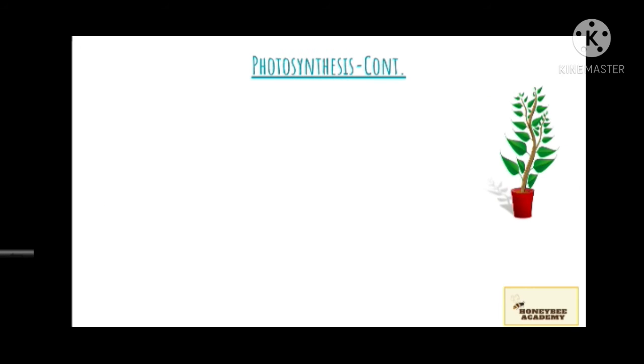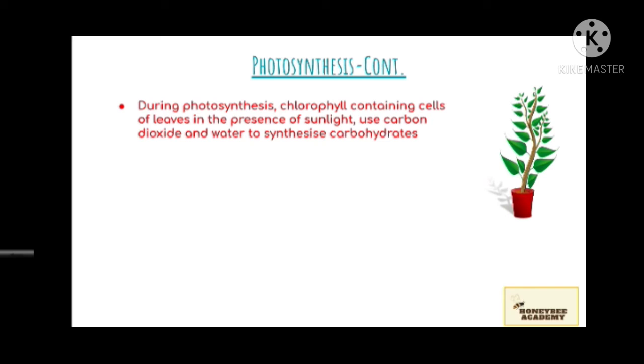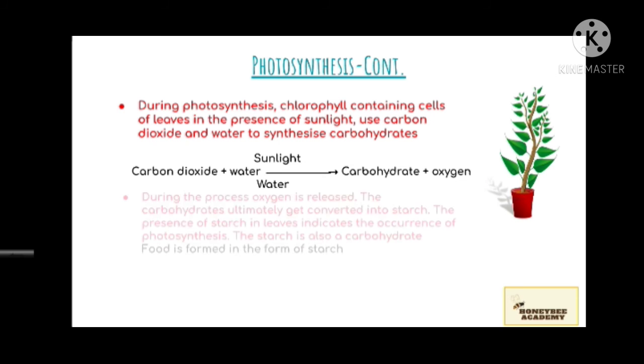During photosynthesis, chlorophyll-containing cells of leaves, in the presence of sunlight, use carbon dioxide and water to synthesize carbohydrates. Although this may seem hard to understand like this, if we write it as an equation, it is easier to understand: carbon dioxide plus water, in the presence of sunlight, gives carbohydrate plus oxygen. During the process, oxygen is released.